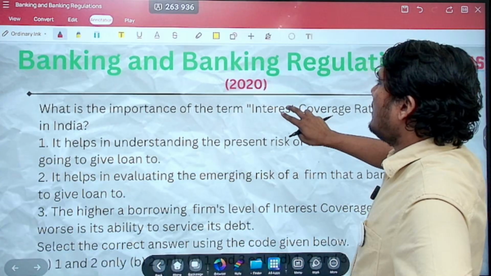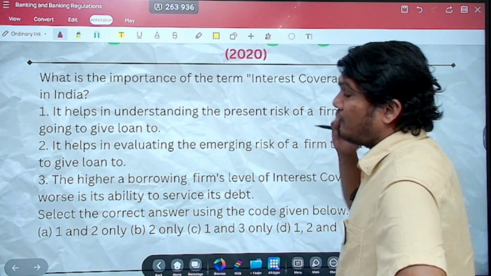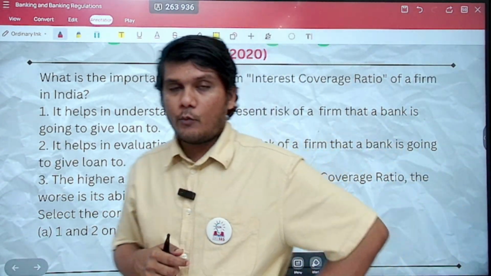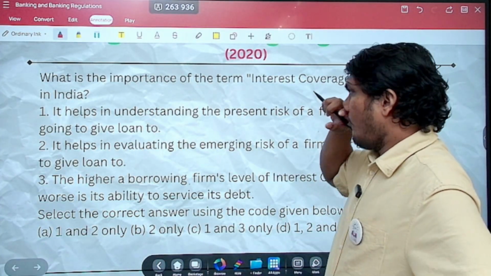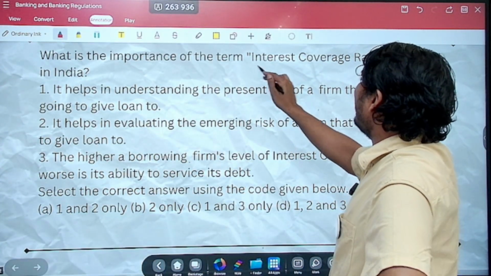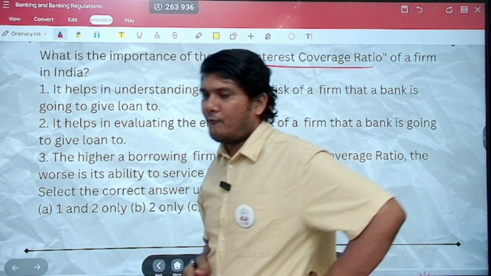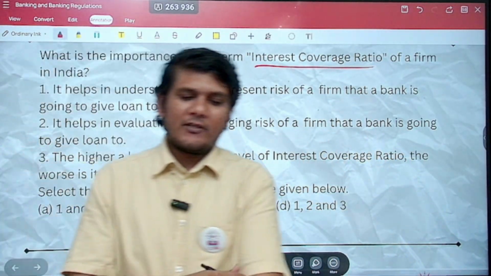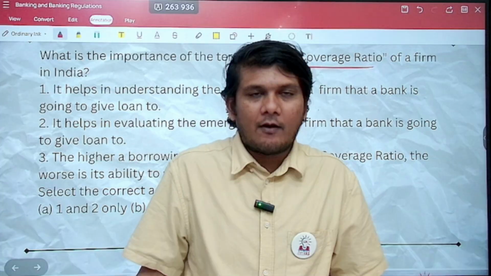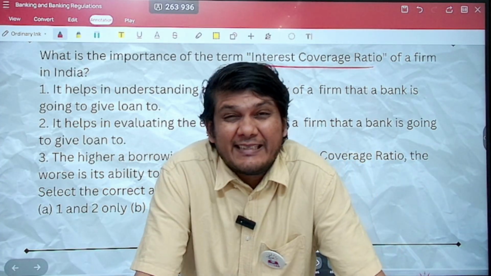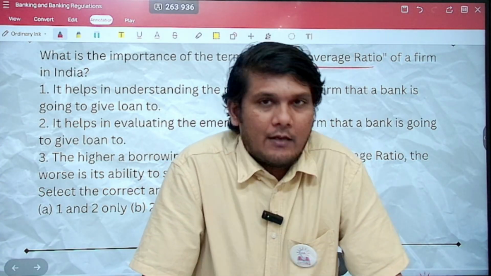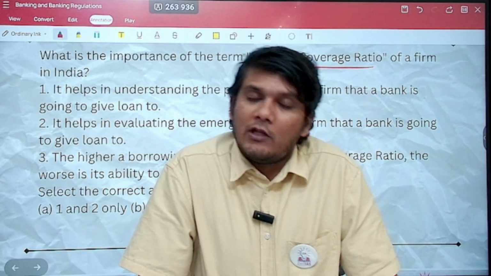Let's move ahead. Now in 2020, so we have seen in 2019 also there were 3 questions. Let's look at 2020. What is the importance of the term interest coverage ratio of a firm? Now, interest coverage ratio basically tells you how much money the firm has kept aside for covering the interest that it is required to pay. The higher the interest coverage ratio, the better it is.